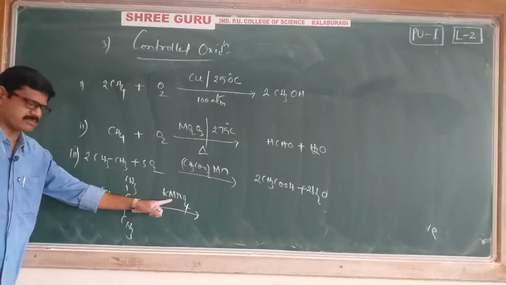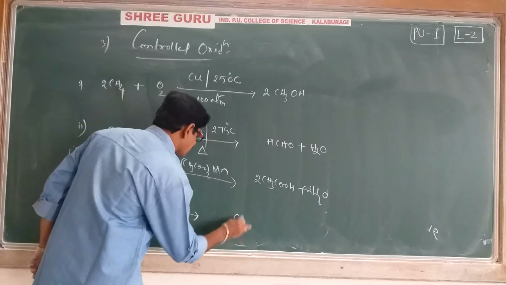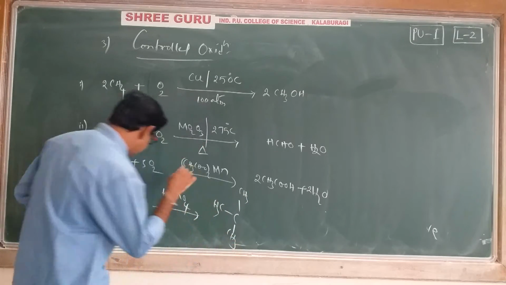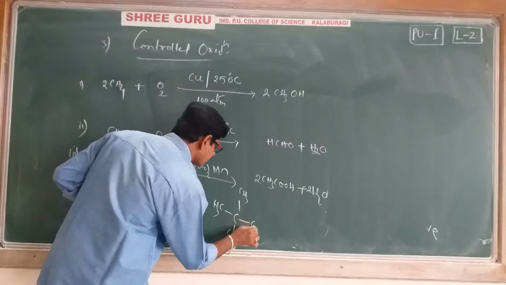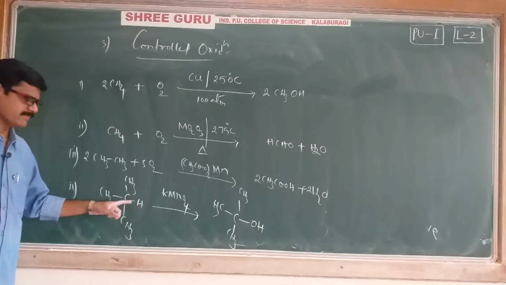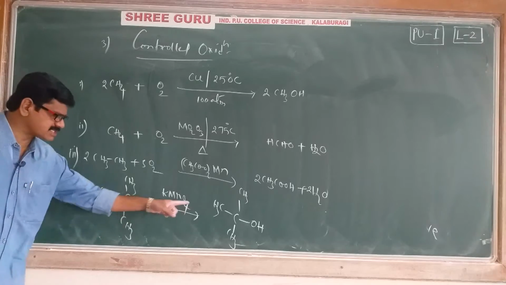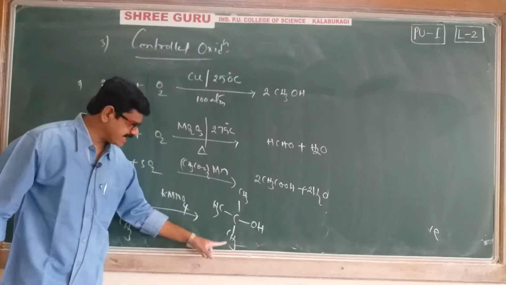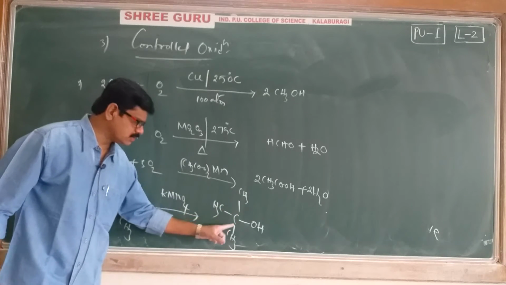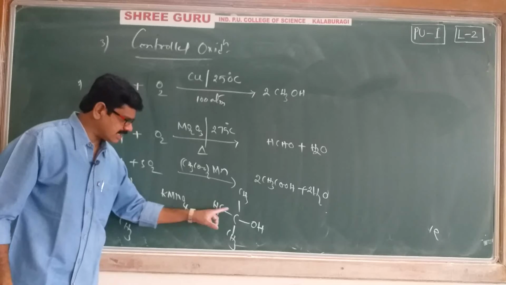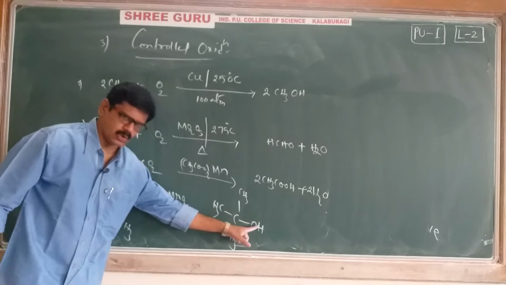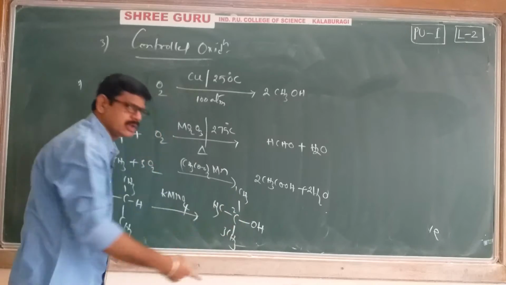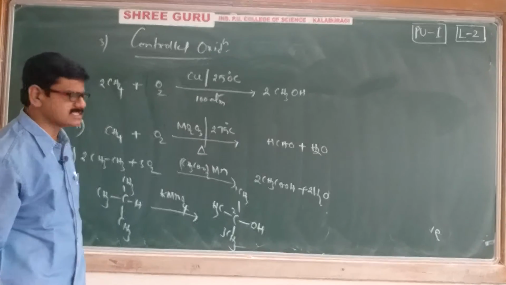After oxidation you will get the product CH3, CH3, where instead of H, oxygen will come and join, giving OH. The obtained compound is 2-methyl propan-2-ol.